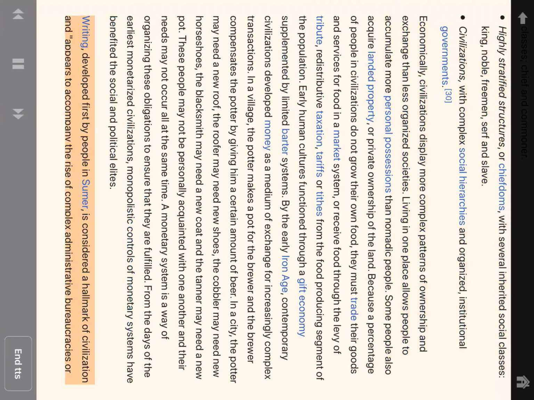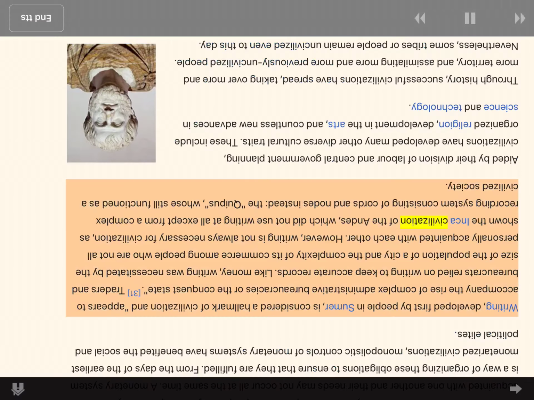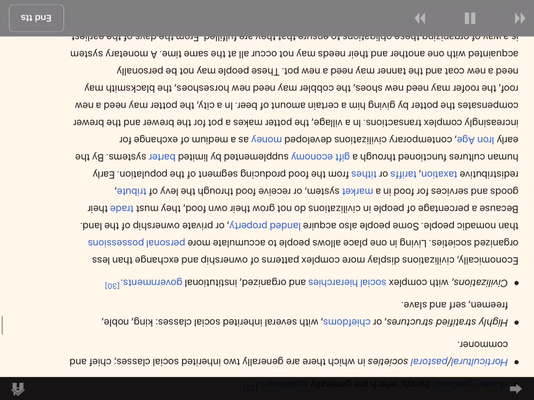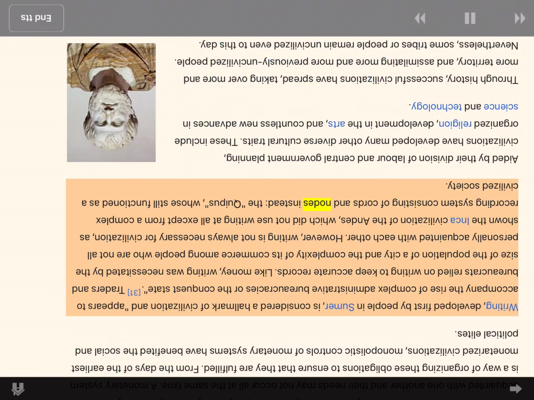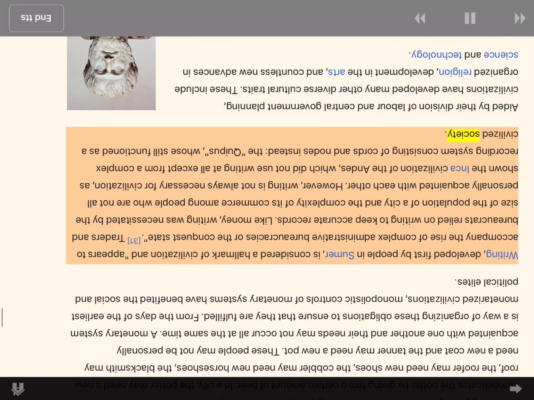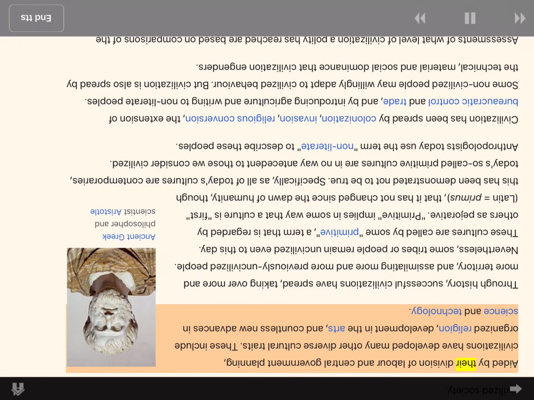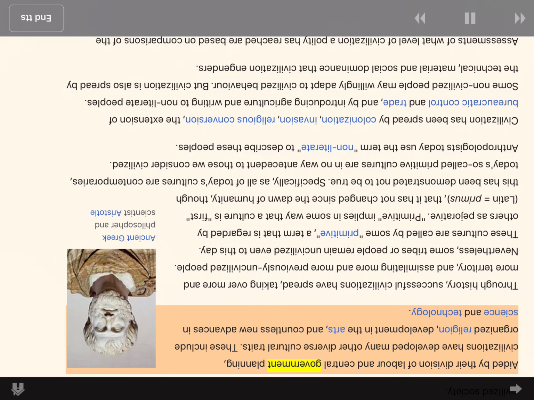However, writing is not always necessary for civilization, as shown by the Inca civilization of the Andes, which did not use writing at all except for a complex recording system consisting of cords and knots instead. The Quipus, who still functioned as a civilized society, were aided by their division of labor and central government planning.